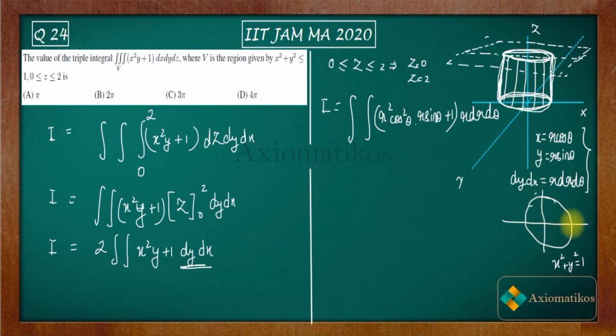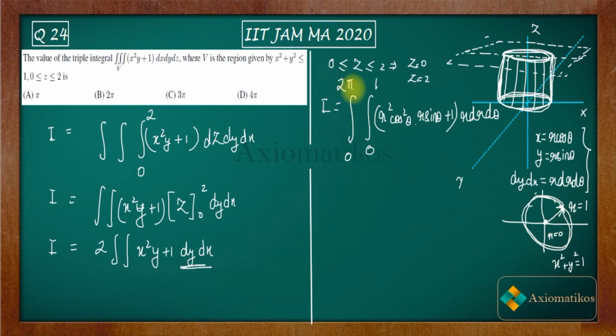The radial vector is moving from 0 to this curve, which is r equal to 1, and here we have r equal to 0. So the radial vector is moving from 0 to 1, and if you want the whole area, you have to rotate this radial vector through an angle of 0 to 2 pi.